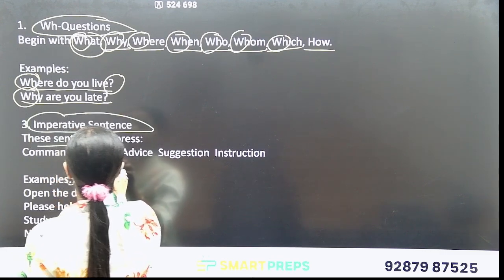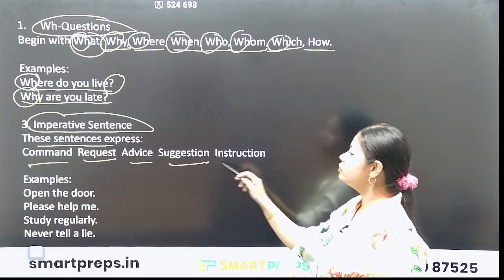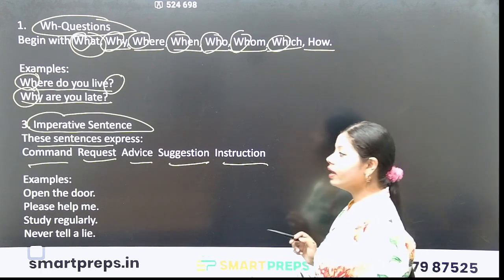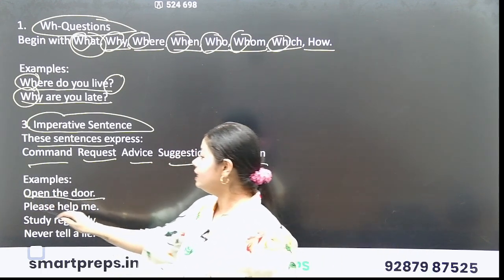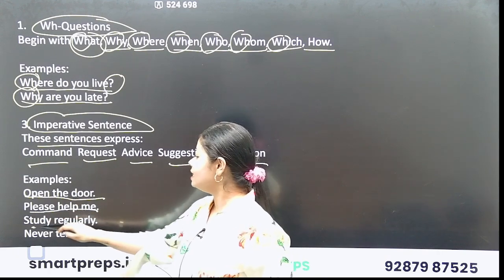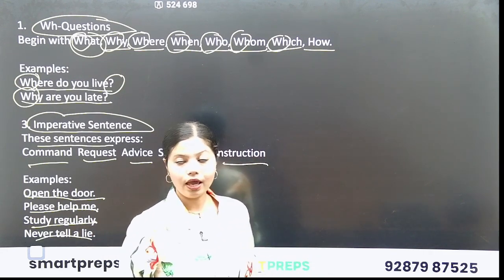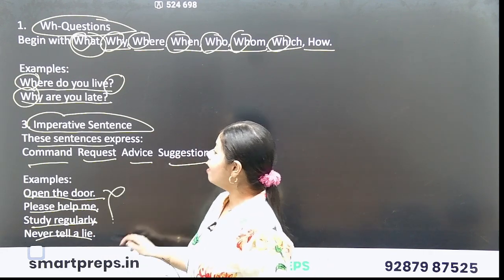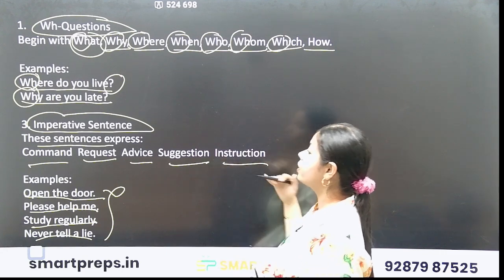All right. Next type of sentence is imperative sentence. These sentences express command, request, advice, suggestion, instructions. Okay. For example, open the door. Please help me. Study regularly. Never tell a lie. Okay. So all these are what? All these are commands, requests or advice or giving suggestions or instructions.